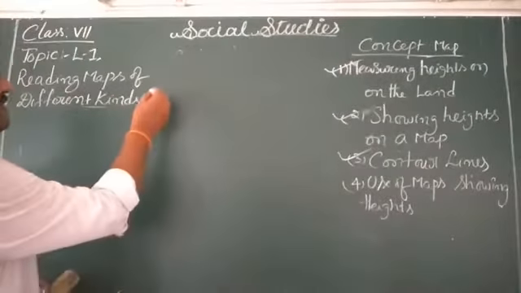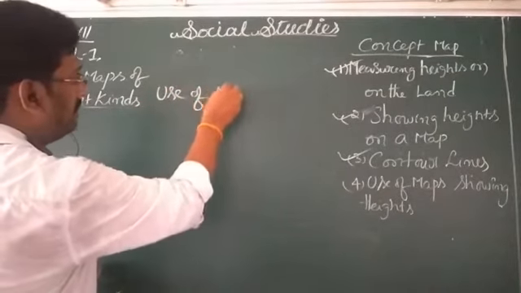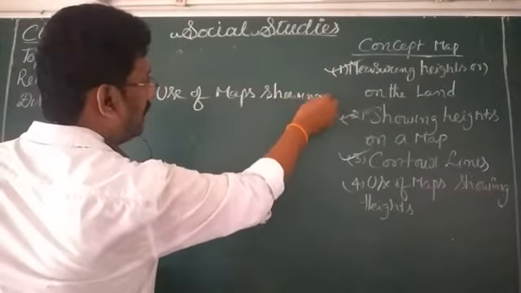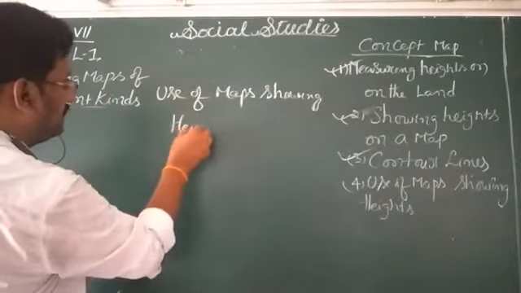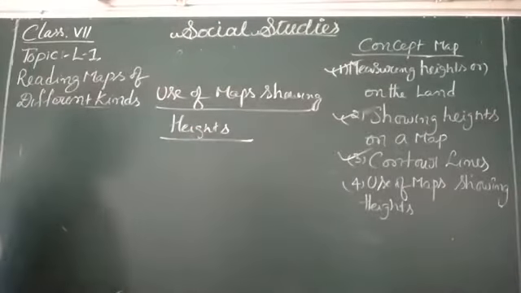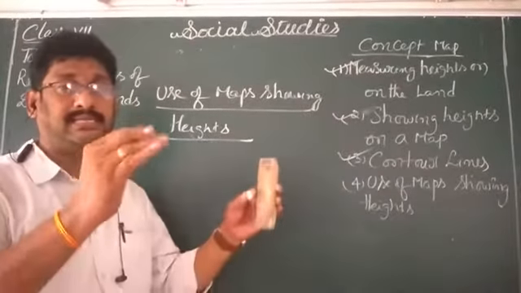Use of maps showing heights. That means few of the maps will show only heights.